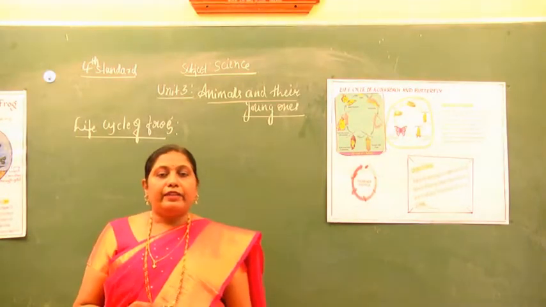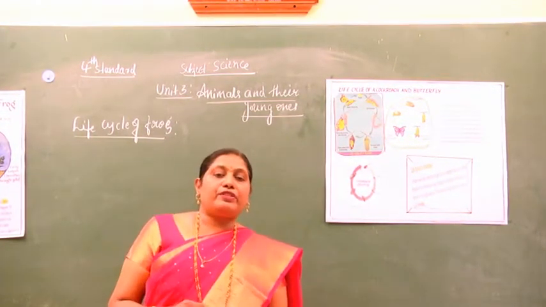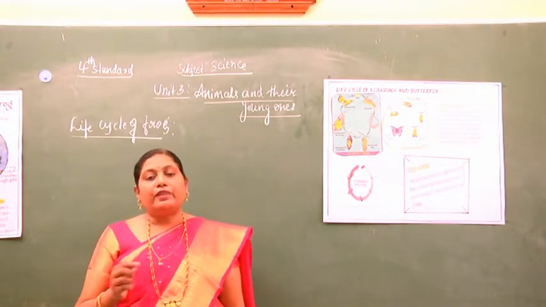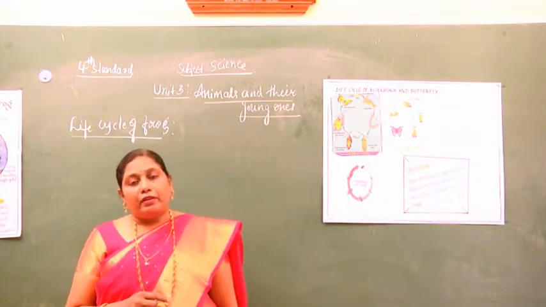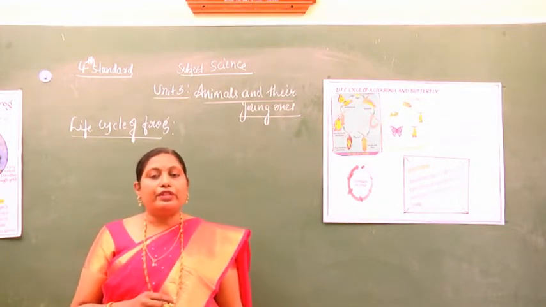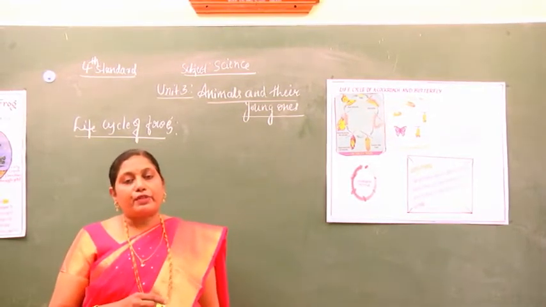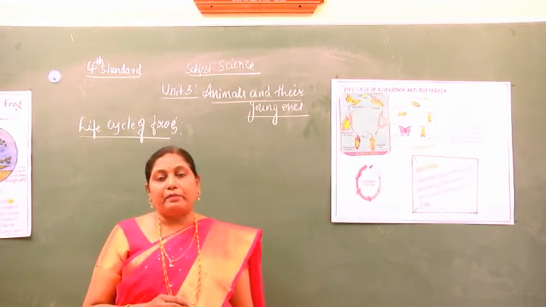The egg reaches the stage of chick, the chick reaches the stage of adult, and from adult to egg again, so the life cycle goes on. Similarly, we can study some more examples of egg-laying animals.